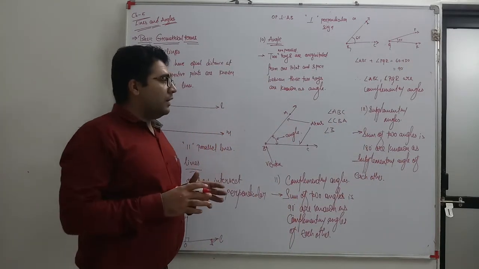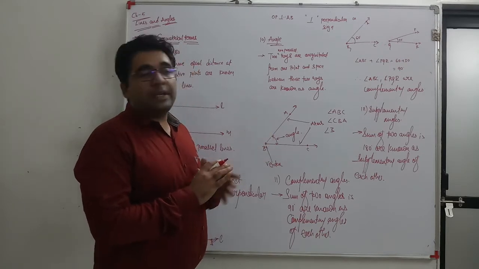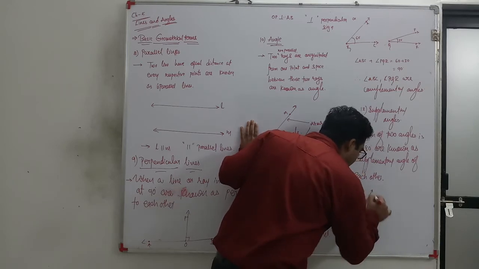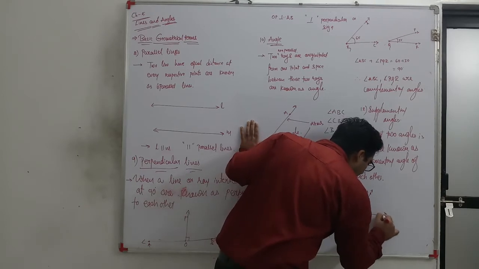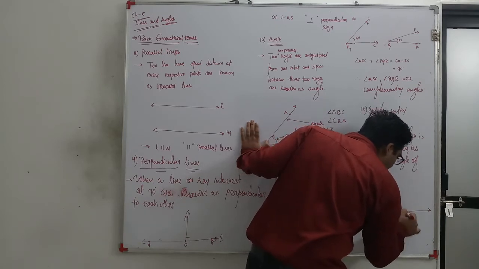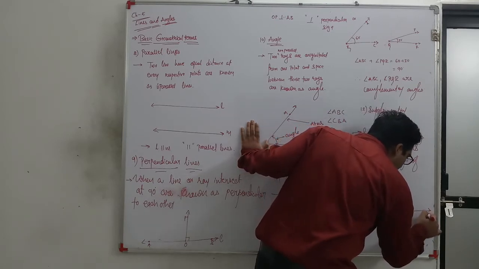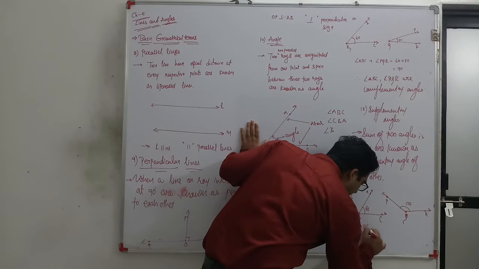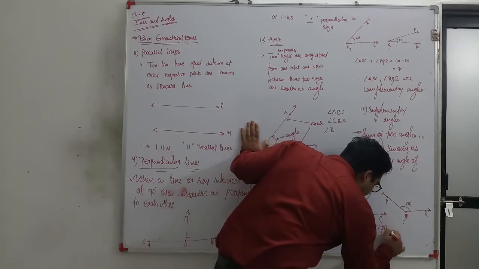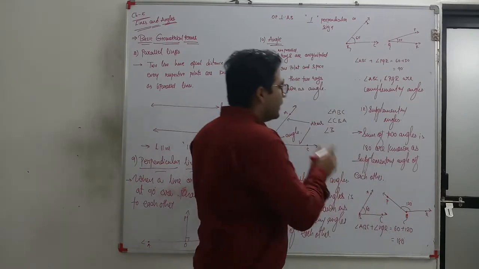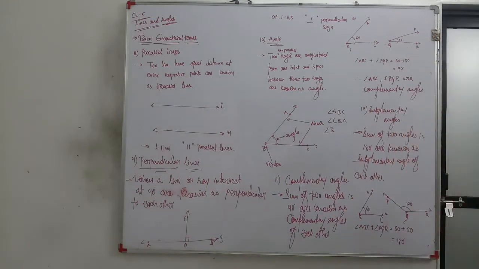You see here, I have one angle of 60 degree, ABC, and another angle of 120 degree, PQR. When you add angle ABC plus angle PQR, you get 60 plus 120, which becomes 180 degree. Therefore, they are supplementary angles of each other.